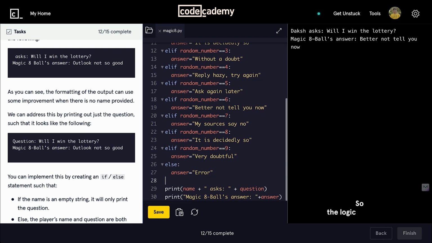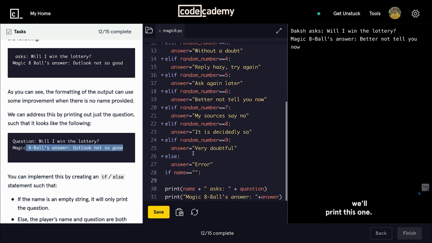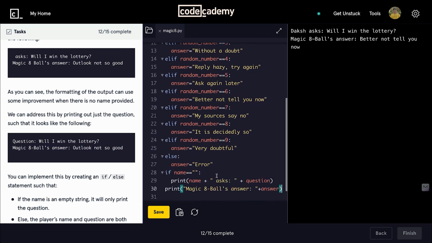So the logic is to add an if statement here, and if the name string is empty, we'll print this one. So let's copy this, put the indentation, and instead of name, we'll wait.